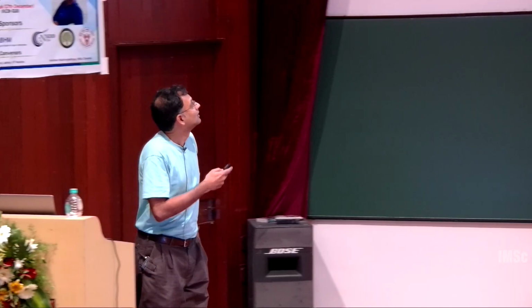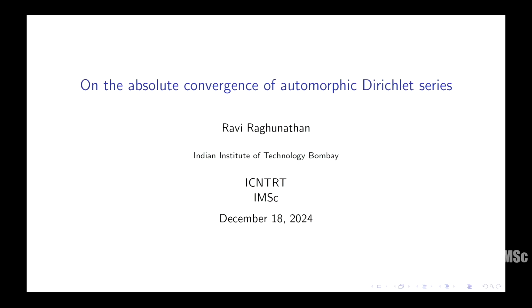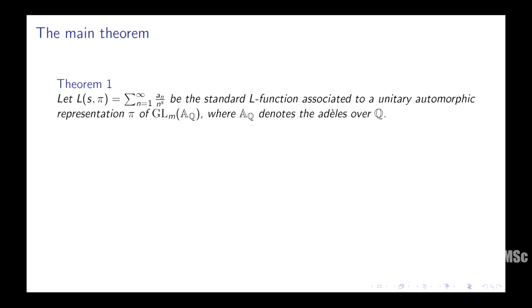Okay, so the title is, as I will shortly tell you, slightly misleading, and so let's see why that's the case. Okay, so let me state the theorem up front. This is the main theorem. So let pi be a cuspidal automorphic representation of GLN over Q, and you take the associated standard L function, and of course I'll assume it's unitary.